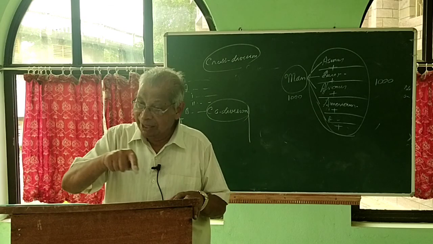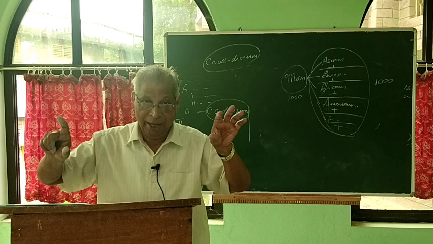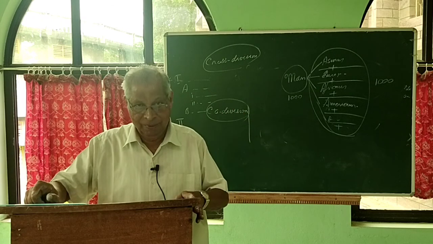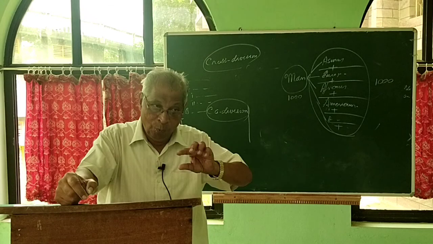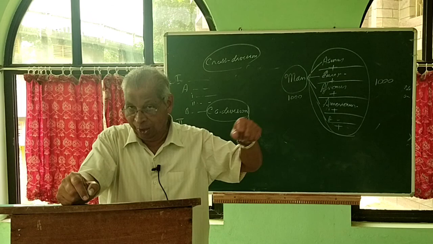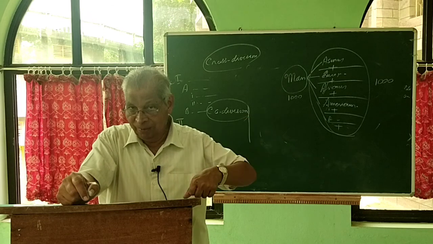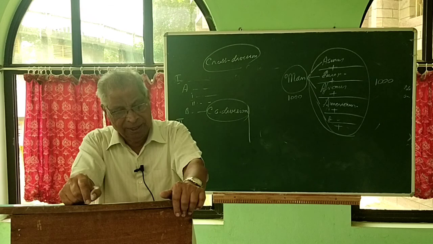Logical division must be equal to the term divided. The term divided and the subclasses must be equal and only equal. That is equal to saying it has to be exhaustive. Nothing should be left out. When you divide trees, all the denotation of the trees must be included. Not even one tree should be out. They should not feel that I am not included. Only then it becomes logically correct.